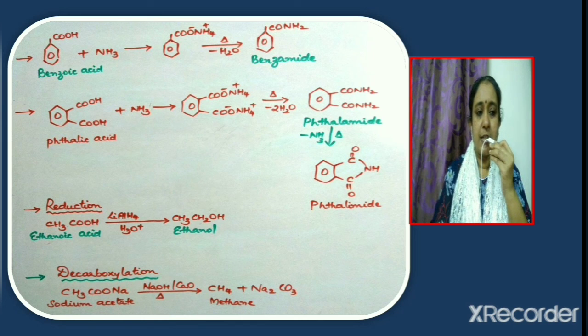Now consider the next reaction, which is reduction. For example, ethanoic acid, when treated with lithium aluminum hydride followed by hydrolysis, gives ethanol. Note that carboxylic acid gets reduced to a primary alcohol. Now consider the next reaction, decarboxylation. Decarboxylation can be carried out using soda lime. Soda lime is a mixture of calcium oxide and sodium hydroxide. So for example, when sodium acetate is heated with soda lime, a molecule of sodium carbonate gets eliminated and the hydrocarbon obtained is methane.